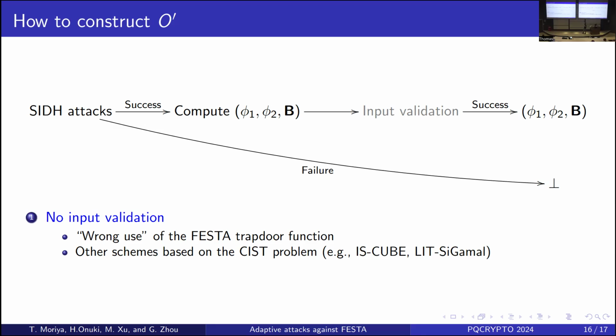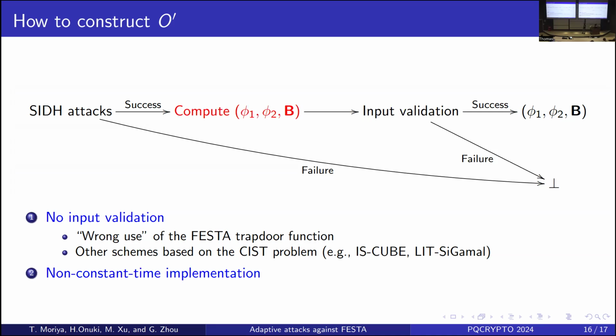There are two examples of this. The first is the long version of the FESTA trapdoor function, which is implemented without input validation. The second is other schemes based on the SIS problem. For example, iSkiver does not have input validation. So for these schemes, we can use our attack.